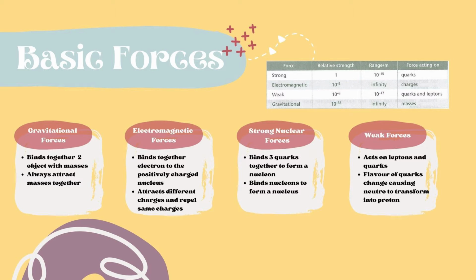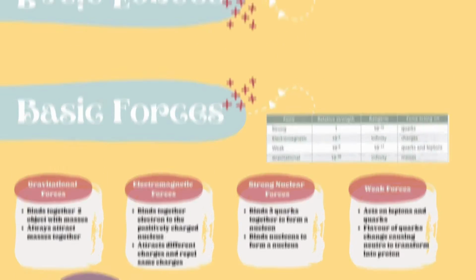The third one is the strong nuclear force. This force only acts on quarks. It is a force that binds three quarks together to form a nucleon and also binds nucleons to form a nucleus. The last one, which is the weak force, is a force that acts on both leptons and quarks. It can change the flavor of quarks to transform one into a proton.